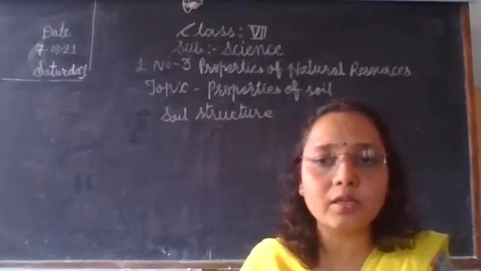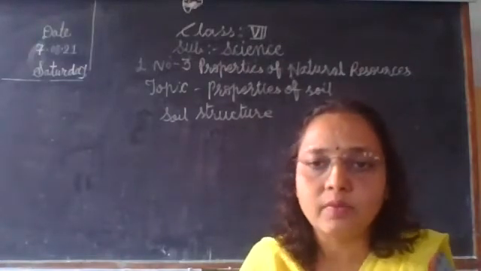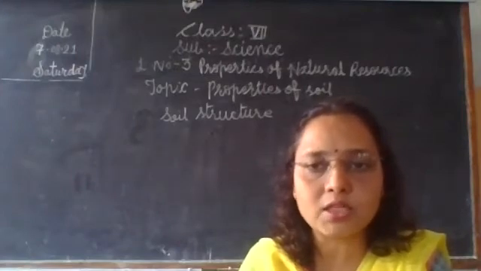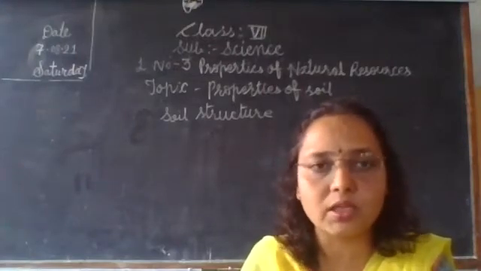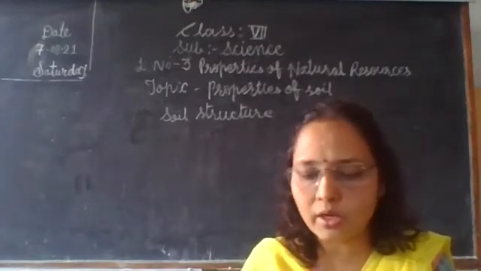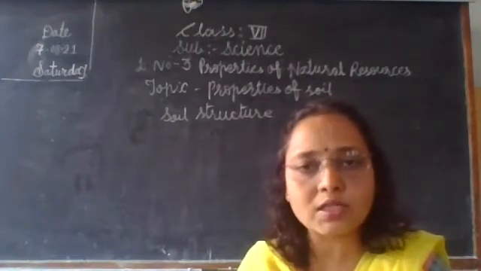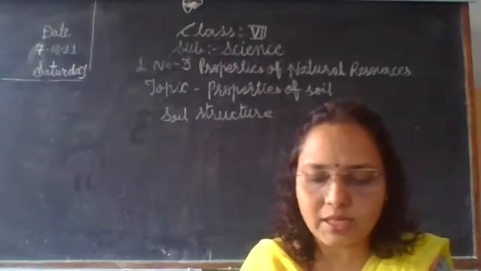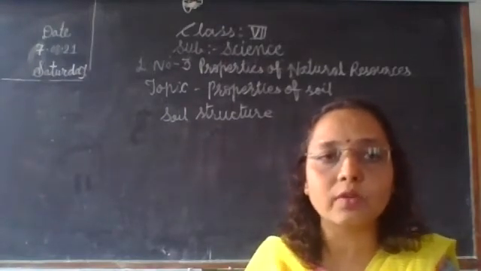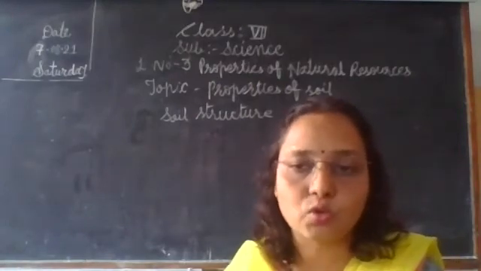Then shadow soil is used for making idols, like the Ganpati idol, Saraswati Devi idol, and Durga Devi idol. So shadow soil is used for making these idols. Then terracotta soil. This soil is red in color. Decorative articles and pots used for growing plants are made from this soil. Then multani soil is usually used in cosmetics. So that is a great use of soil.